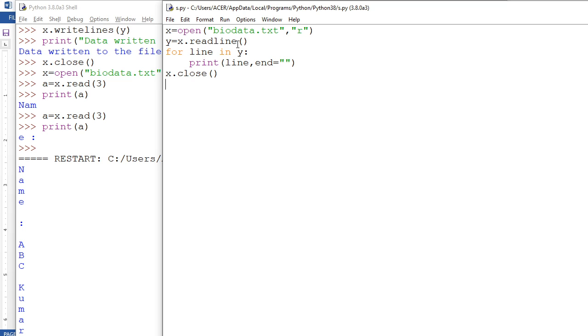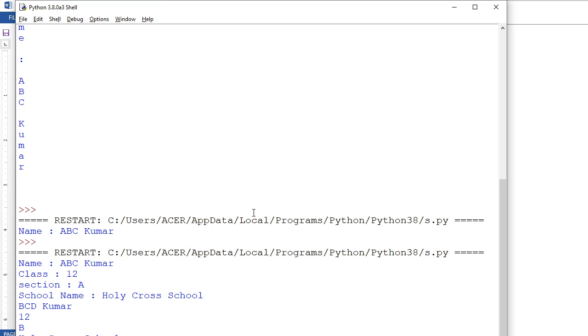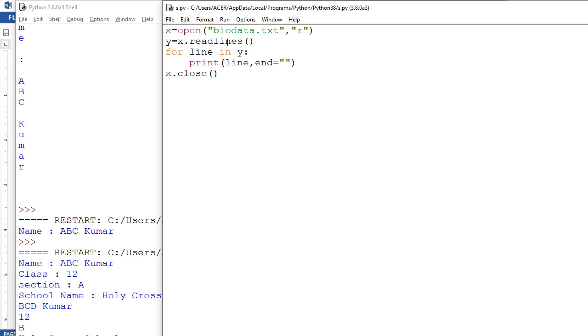I think readline is going to return a single line, and one more, I think, readlines, then it is going to return the total number of lines. Let's see later on. Yeah, readline is going to return the first line, a single line. Now here you go, readlines is going to return the whole file. Your whole file will go into readlines.